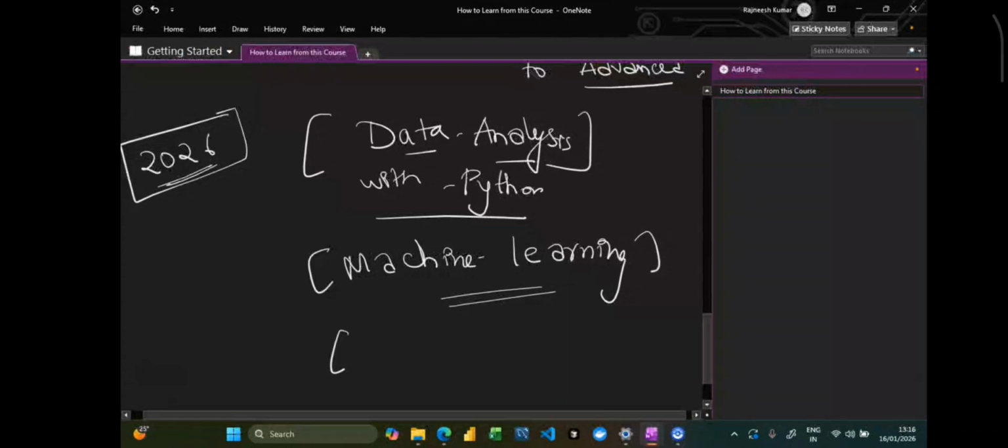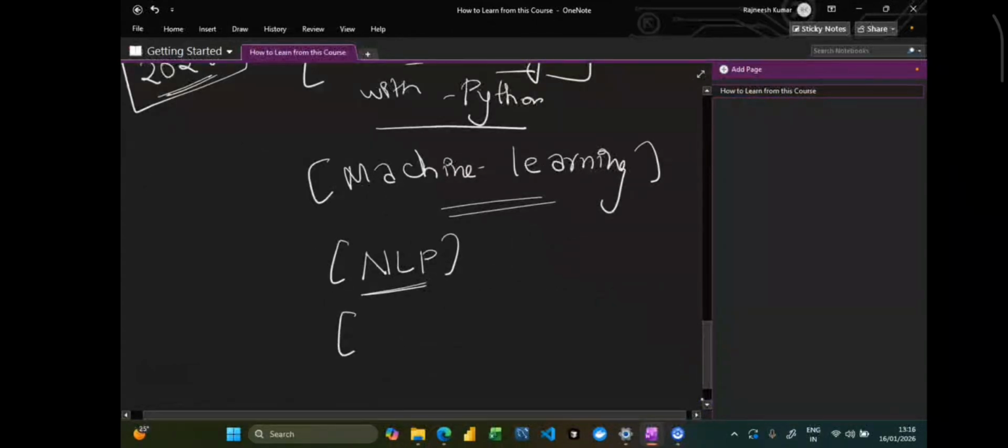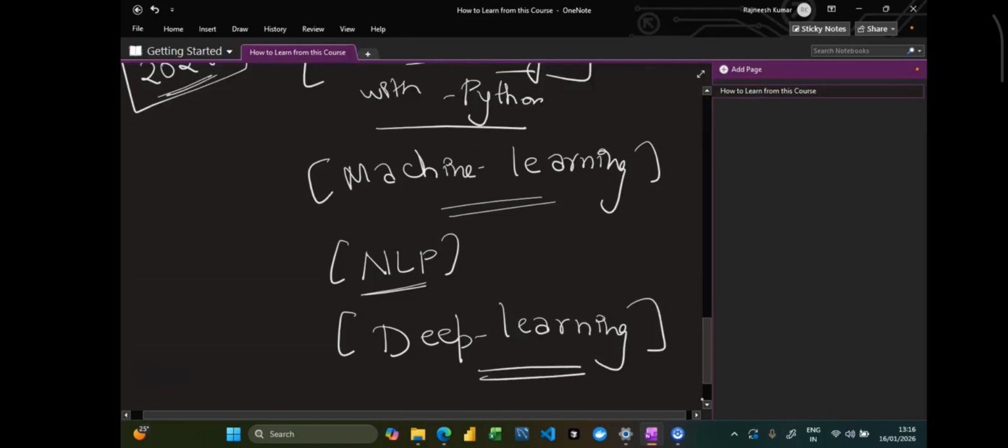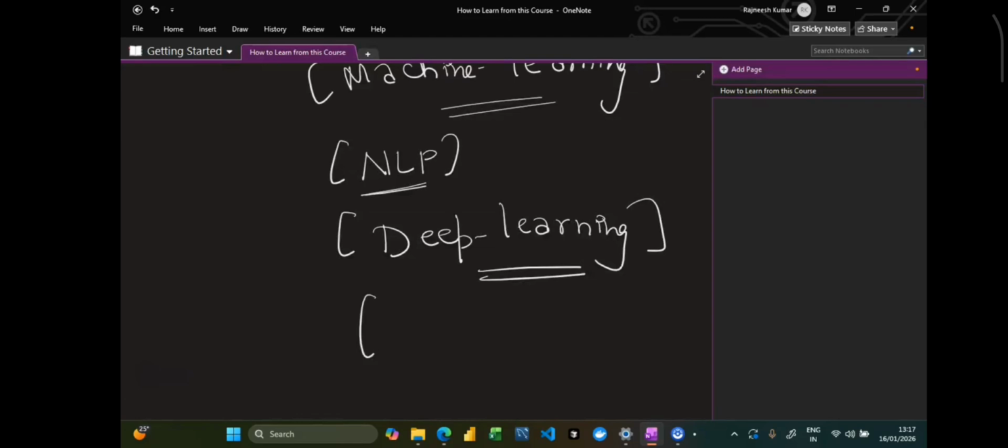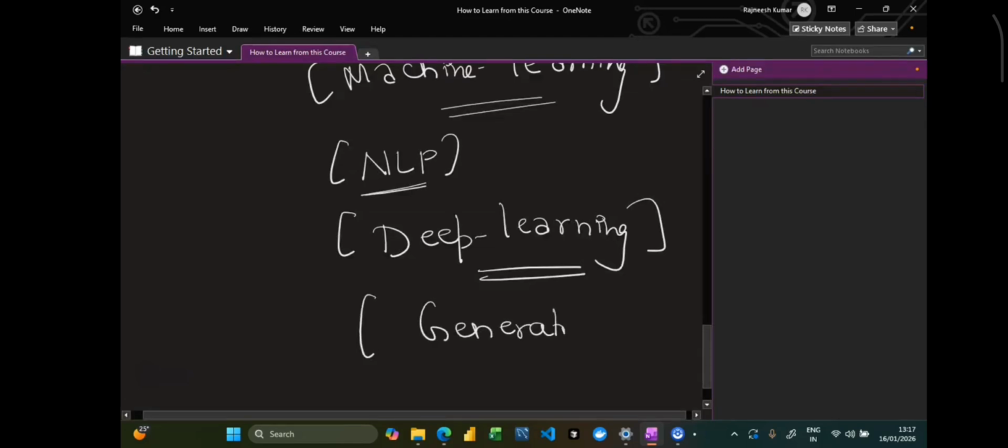Once you are done working with categorical or numerical data, you can proceed with the NLP problem statement, wherein you work with text-based data. Then we will teach you deep learning as well. Deep learning gives you the exact picture of how we came up with these Gen AI models, because Gen AI is a part of deep learning itself. OpenAI used the fundamentals of deep learning, and because of that we have something like ChatGPT today. That's why we are going to cover deep learning from our side. And then finally, everything with respect to generative AI, we are going to teach you.